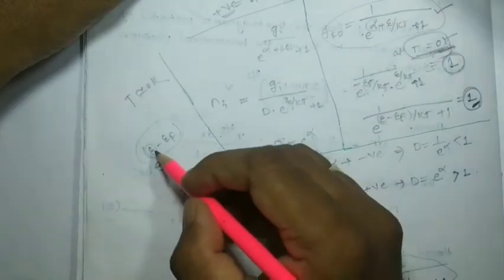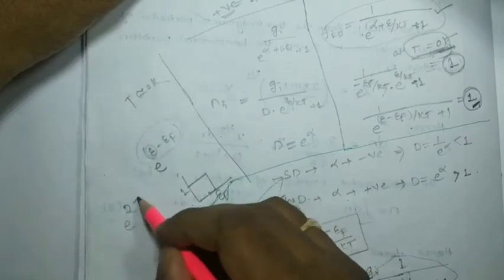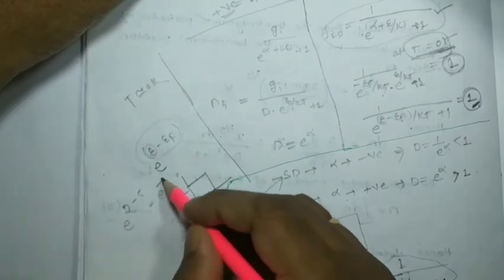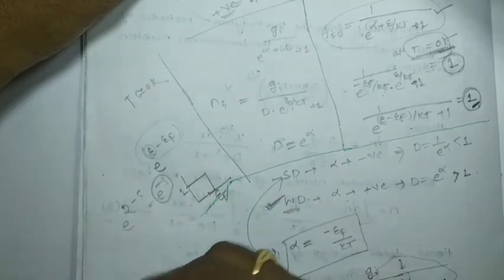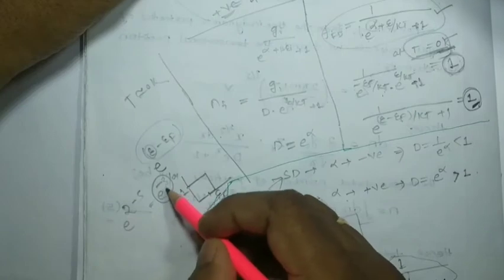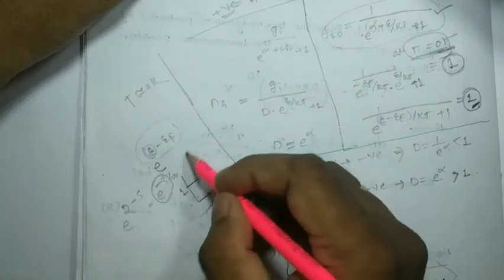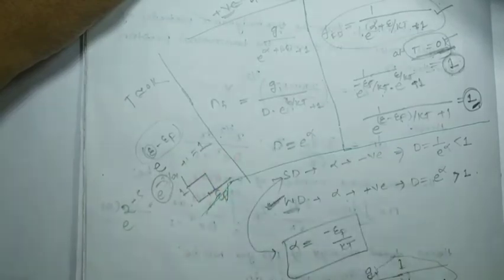Suppose this epsilon is 2 and the Ef is 5, then we get e to the minus 3, e to the minus 3 by 0. This will be e to the minus infinity, which is 0, plus 1 will be equal to 1, right?